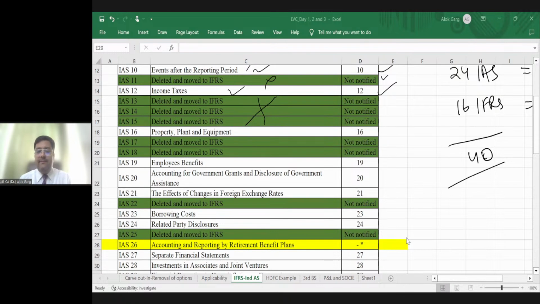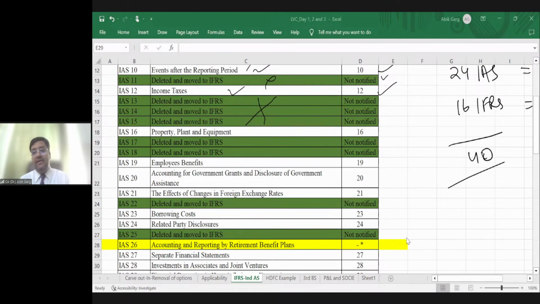Is that clear, guys? You have understood IFRS, Ind AS, IAS. So far, we have talked about what is Ind AS, what is IAS, what is IFRS, and how Ind AS have been converged with IFRS. We have understood the meaning of adoption, the meaning of convergence, what is meant by carve out, carve in, and removal of options.